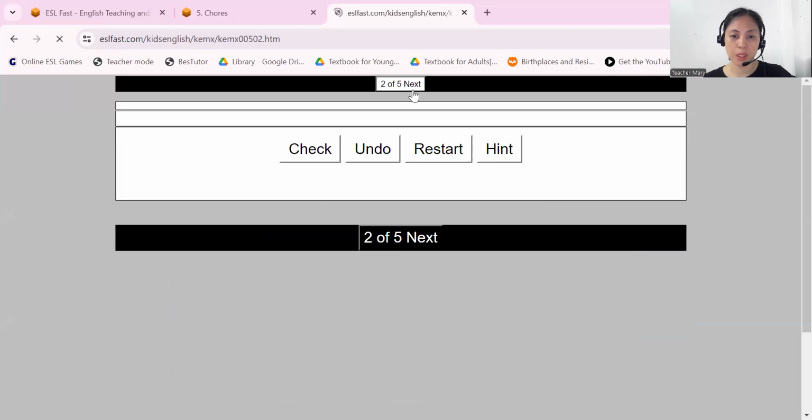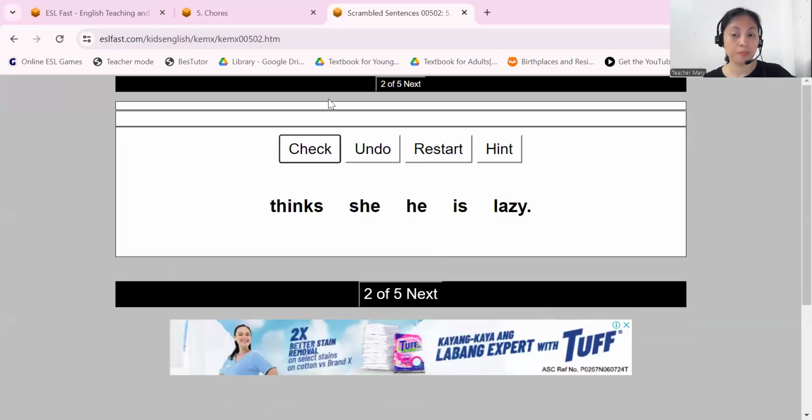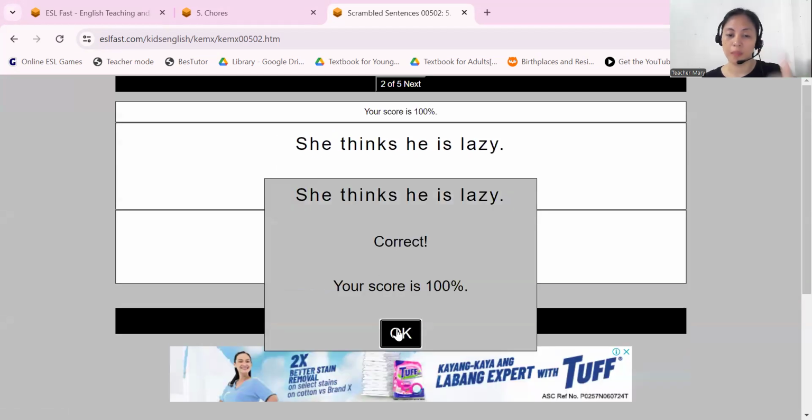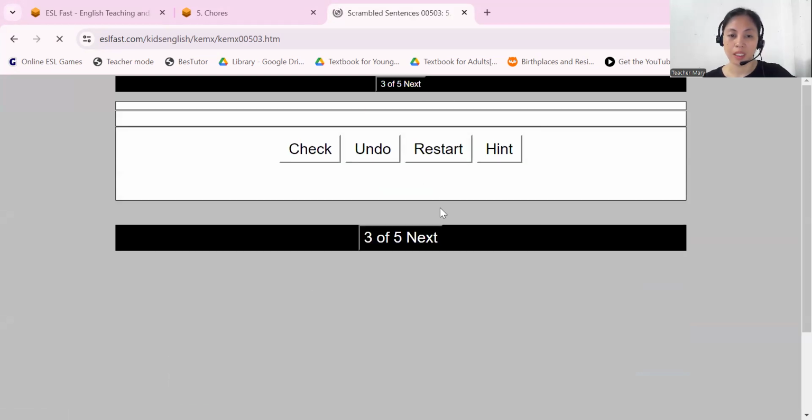Then there is number 2. So try to unscramble it. She thinks he is lazy. Good job. 3.